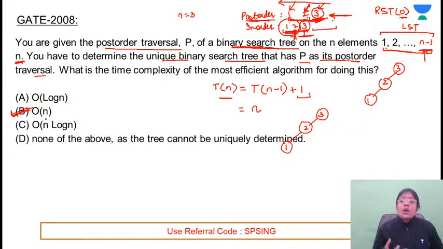You can follow any approach to attempt any question. There are multiple ways to solve a particular problem, so the choice is yours. You can do it by using the recurrence relation, or directly you can observe what is required to construct a unique binary search tree. So clearly the answer is B. I hope this is clear to everyone. So the recurrence relation is similar. I can't say it's the same as the worst case of quicksort, but it is similar to it. Because in the worst case of quicksort, one side will be completely empty and the remaining n minus 1 elements will be present on the other side. Alright?